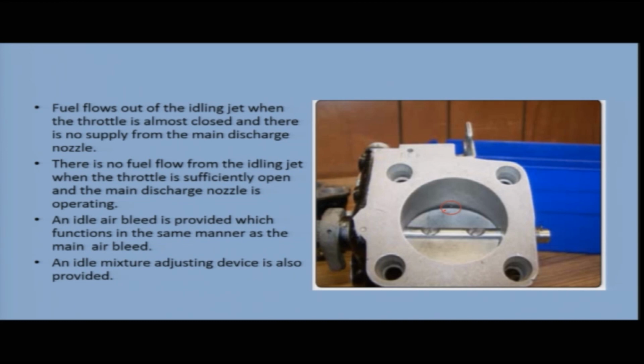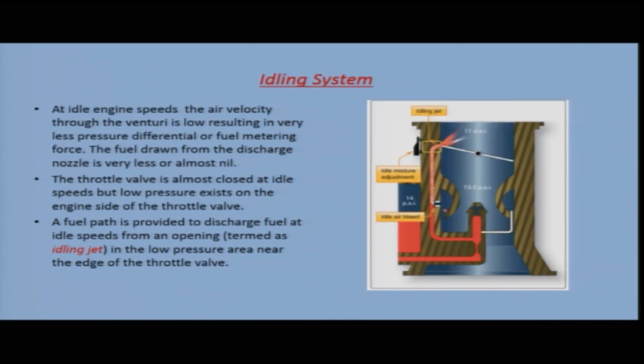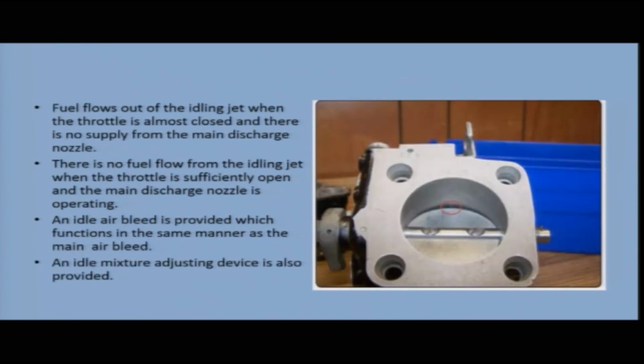An idle air bleed is provided, which functions in the same manner as the main air bleed. Here you can see the path for the idle fuel. You have the idle jet, and an idle air bleed is also provided. An idle mixture adjusting device is also provided. So, for idling speeds you have fuel supply coming from the idling jet, an idle mixture adjustment, and an idle air bleed, which functions in the same manner as the main air bleed.